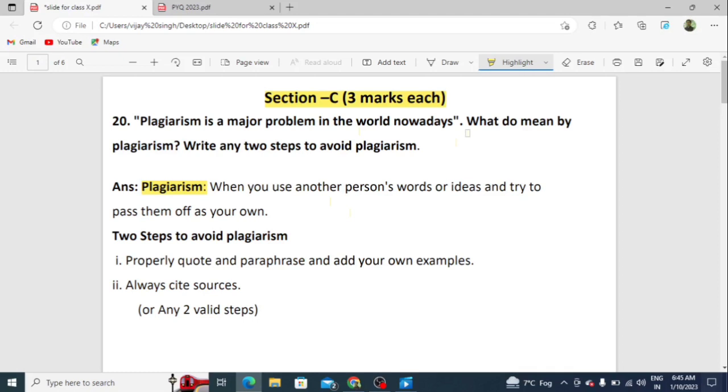And students, what are the steps to avoid plagiarism? First, properly quote and paraphrase and add your own examples.